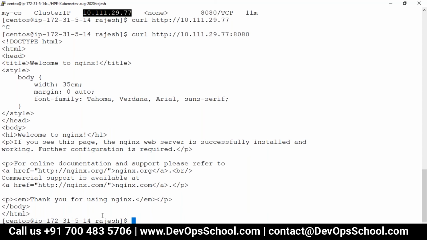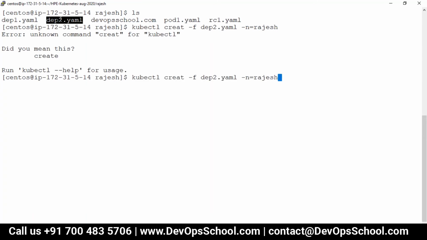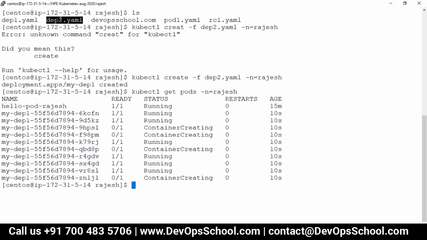Okay. So now I'll show you something a little bit different. Here I'm creating a deployment now. So kubectl, look at my screen, guys. Create -f deployment. I don't know how many pods will get created. Created. kubectl get pods -n Rajesh. So many pods, so many IP addresses, you got it.